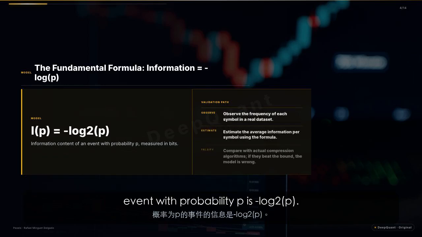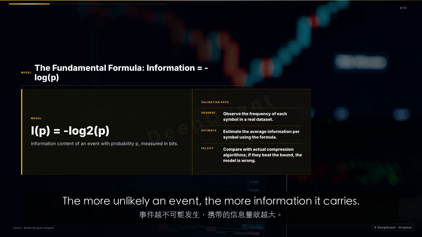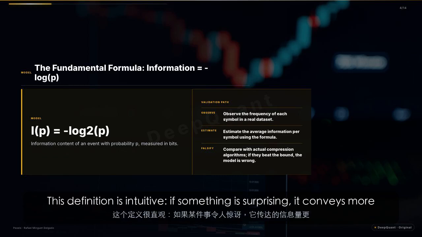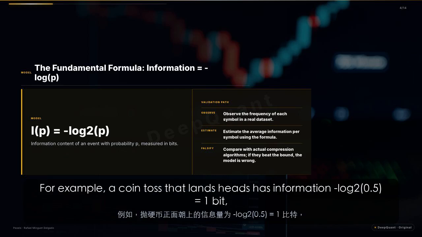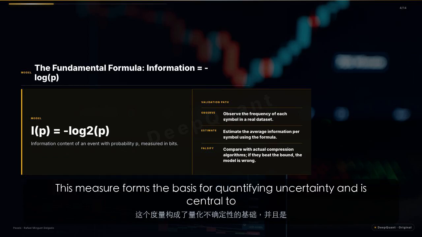This is not an arbitrary definition. It falls out of the requirement for optimal compression. The more unlikely an event, the more information it carries. A certain event carries 0 information. This definition is intuitive. If something is surprising, it conveys more information. For example, a coin toss that lands heads has information negative log 2 of 0.5, which equals 1 bit, while a guaranteed event has 0 bits. This measure forms the basis for quantifying uncertainty and is central to data compression.